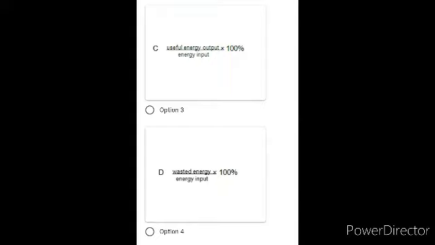Option D, let's read it once. The waste energy over the input energy multiply by 100. So no, we do not have to talk about wastage. We talk about efficiency, we have to talk with the useful one. So option C is correct.